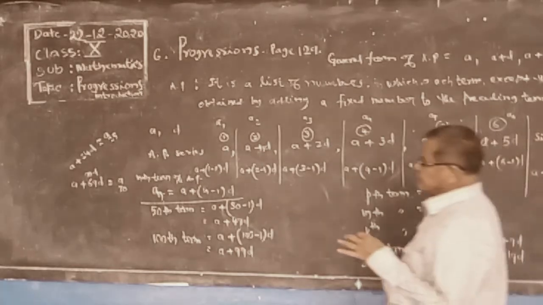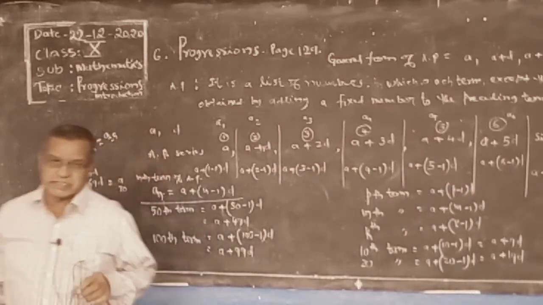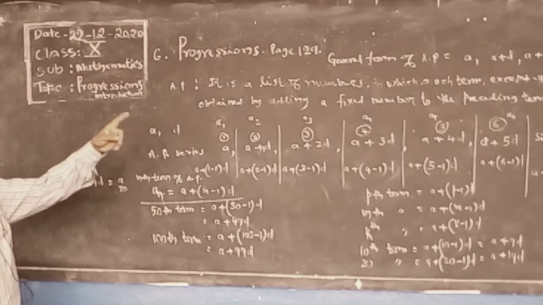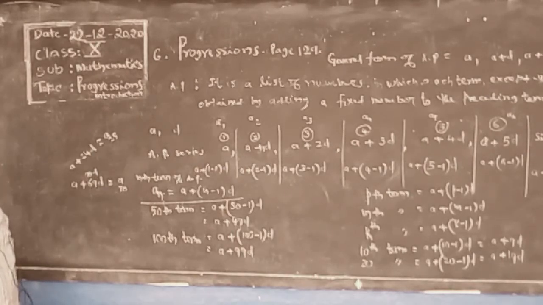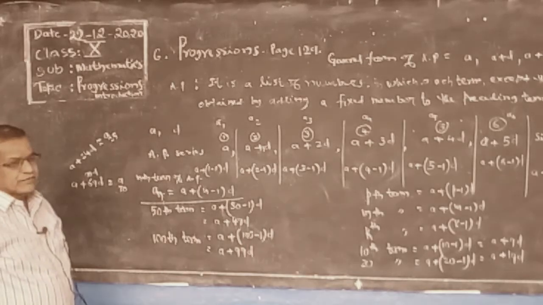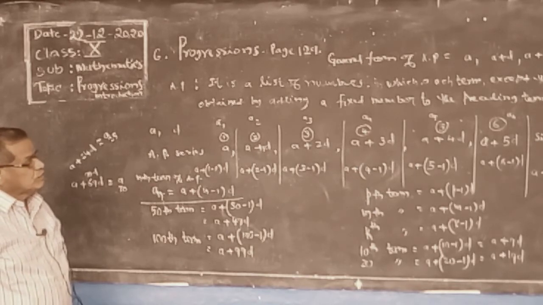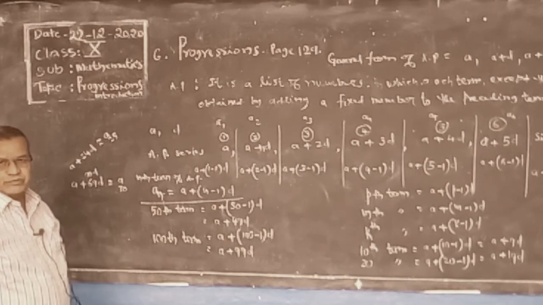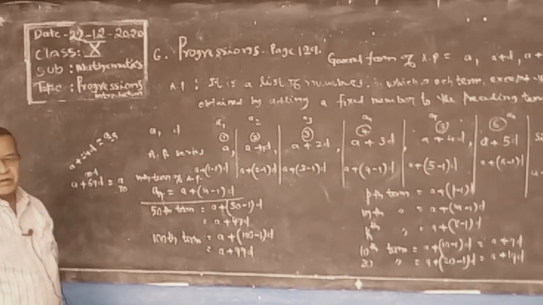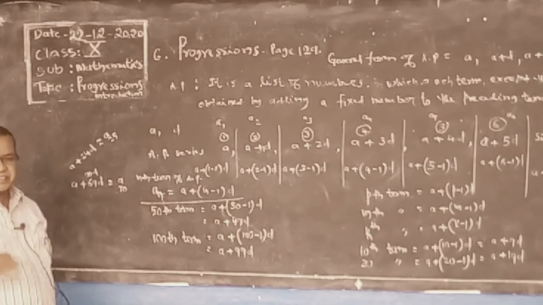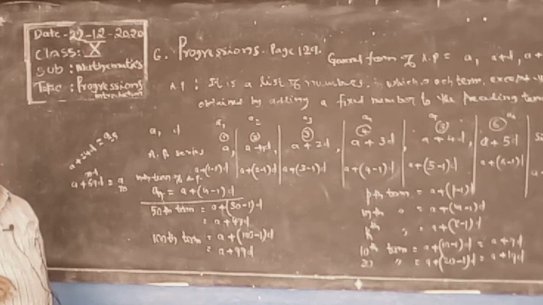In this general form we have the letters a and d, and every term is increased by d. To a we add d, a fixed number, again adding d, 2d, again adding d, 3d, again 4d, like that. A plus 5d, a plus 6d, a plus 7d, a plus 8d, going on adding to the preceding term.